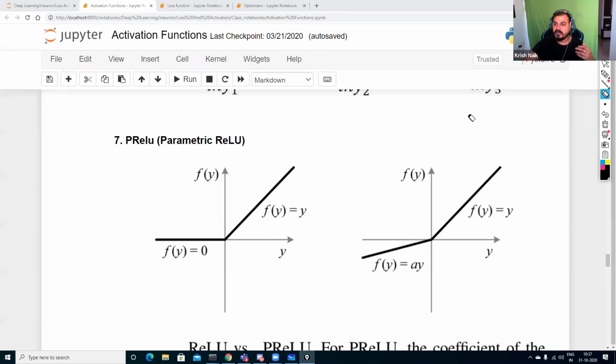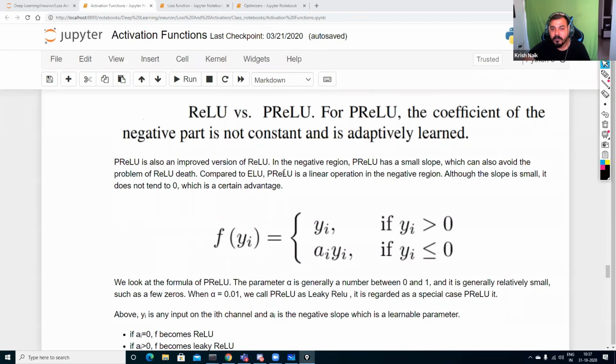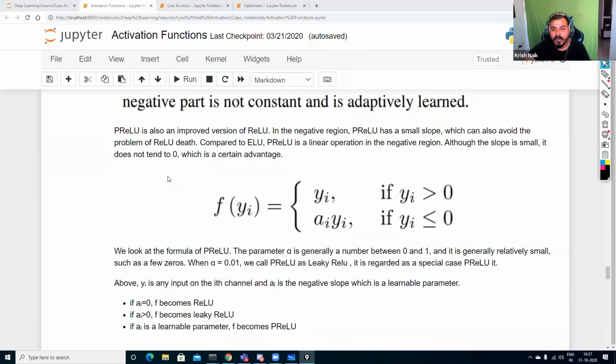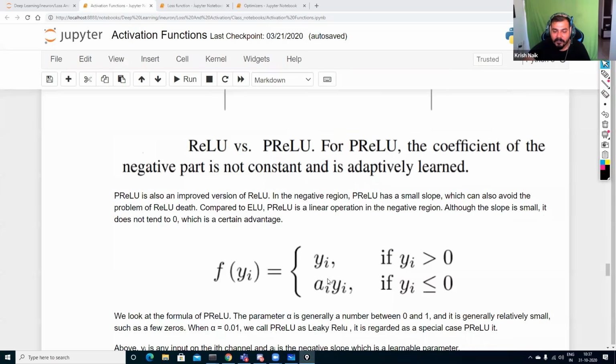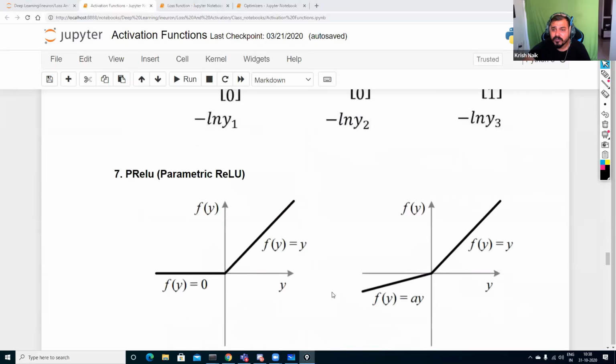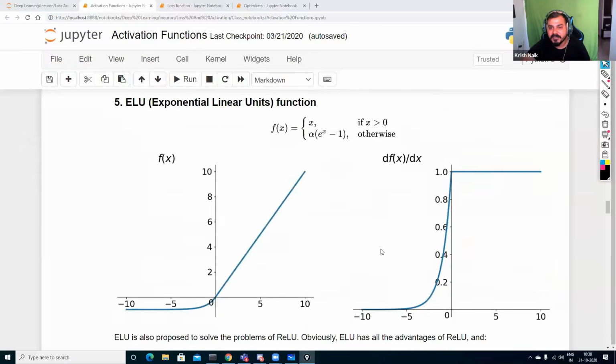So here you can also see this. Let's discuss this. PReLU is an improved version of ReLU. In the negative region, PReLU has a small slope, which can also avoid the problem of ReLU death. Whenever I'm trying to multiply it by alpha of i, obviously, when we are trying to use it as 0.01, it is always going to give me a derivative like this, right? It is going to give me a derivative like this, right?